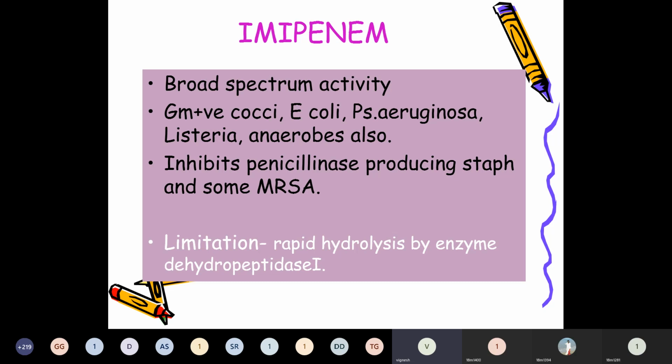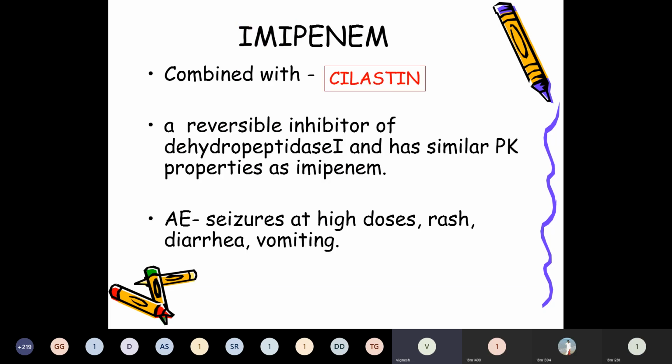But the limiting feature of this carbapenem is rapid hydrolysis by the enzyme dehydropeptidase 1, located on the brush border of the renal tubular cells. To prevent that, there is an innovative solution: combination with cilastatin. It is a reversible inhibitor of dehydropeptidase 1, with pharmacokinetic properties similar to imipenem.